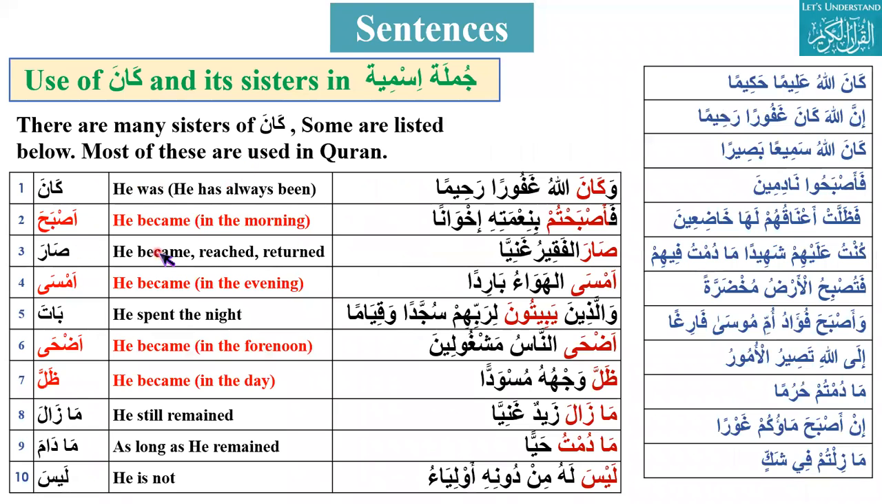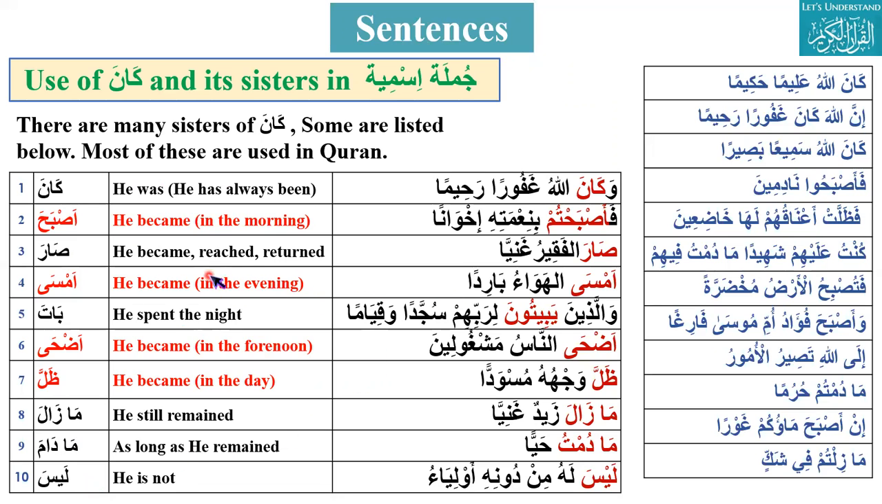There are many, like asbaha, sara, amsa, bata, adha, zalla, ma zala, ma dama, laysa. Asbaha, he became. Sara, he became. Amsa, he became. Asbaha, amsa, and adha are the same, but one is for morning, evening, and afternoon. Zalla, ma zala, ma dama, he still remained, as long as. Laysa, he is not.